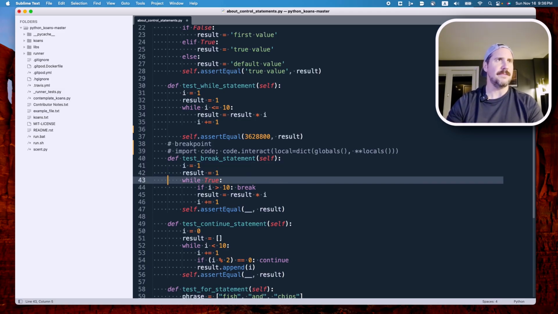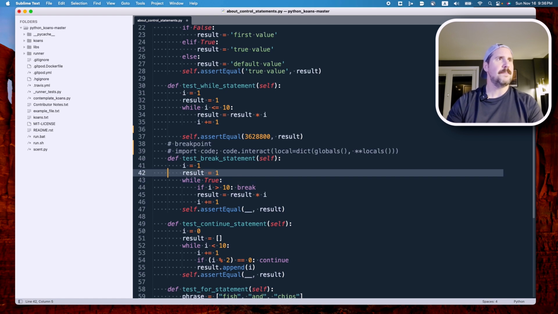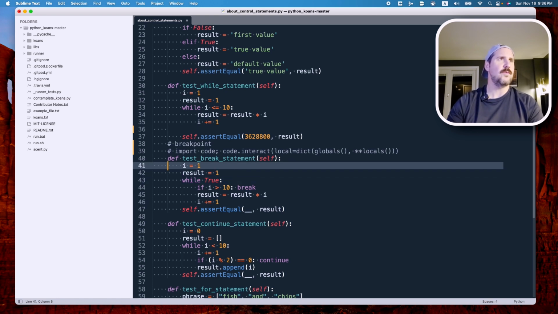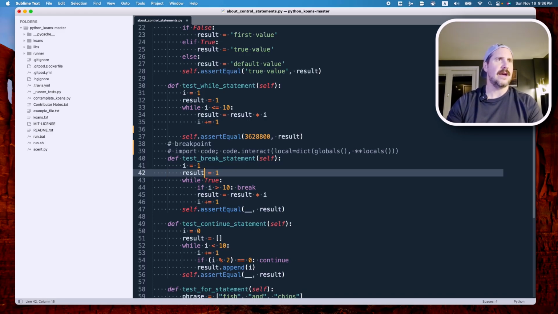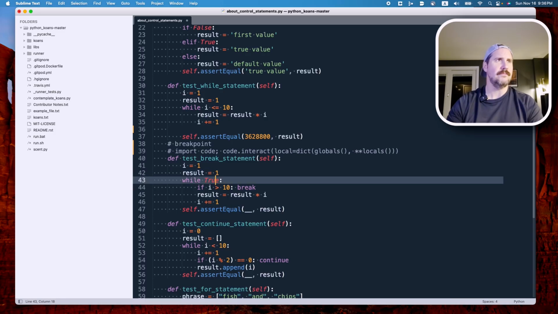Test break statement. Okay, so a break statement. We have a variable on line 41 called I, and it's set to the integer 1. Line 42, we've got a variable result set to an integer of 1.